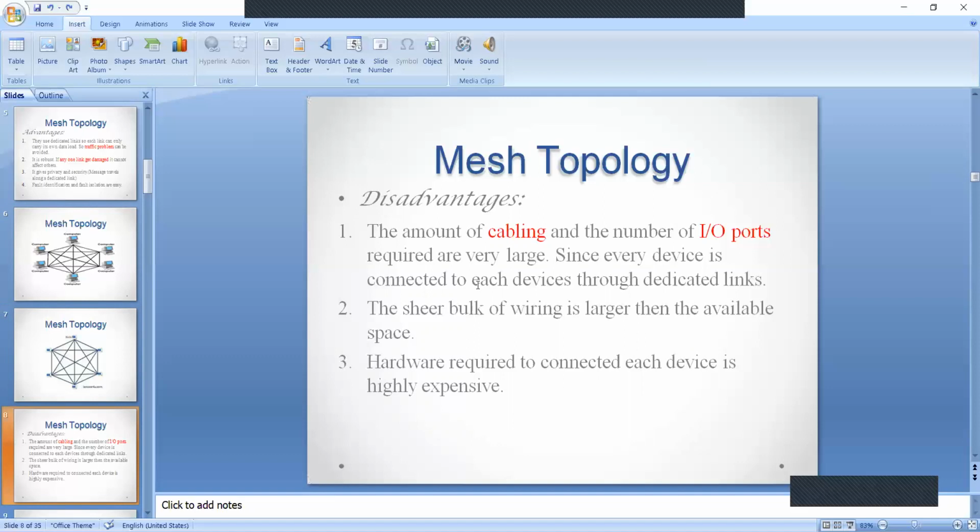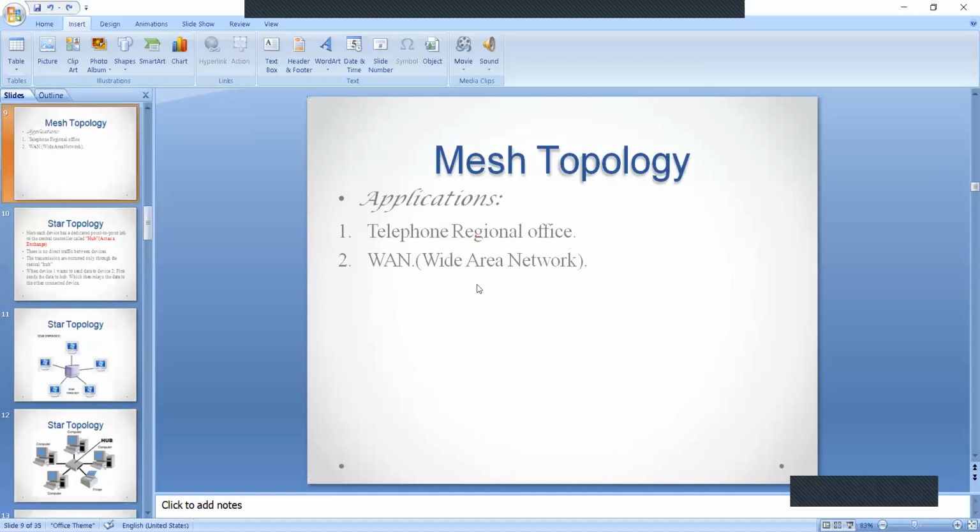Once the network is large and the number of nodes increases, more cable is required, so it is limited to small networks. The applications of mesh topology are telephone, regional office, and wide area network.